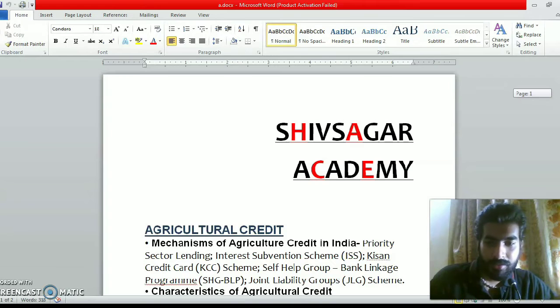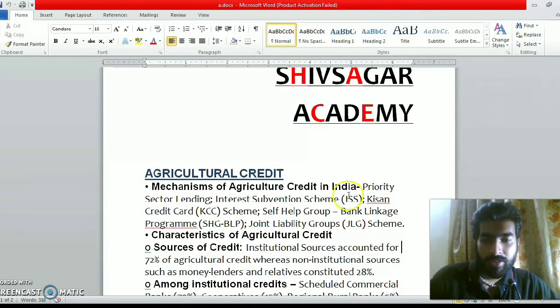Starting with agriculture credit, its mechanisms are priority sector lending, the interest subvention scheme (ISS) and the Kisan Credit Card (KCC) scheme, and also some other groups like the self-help group bank linkage program and JLG, which is the joint liability groups scheme.